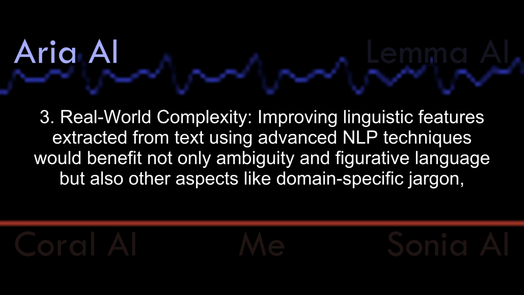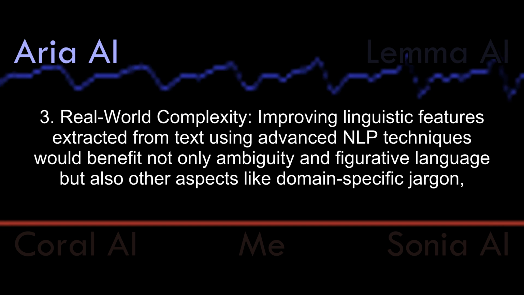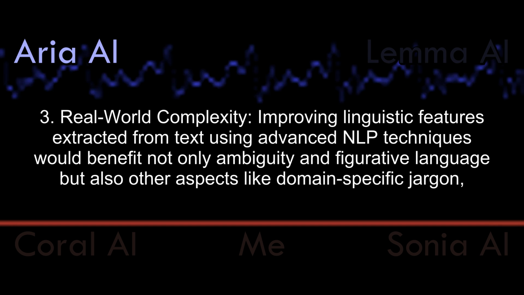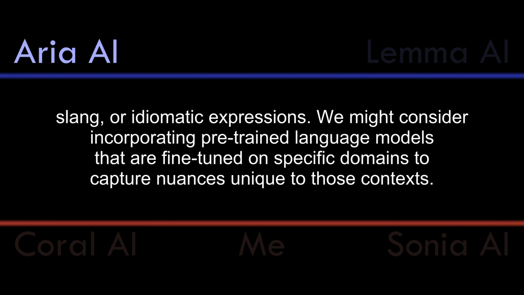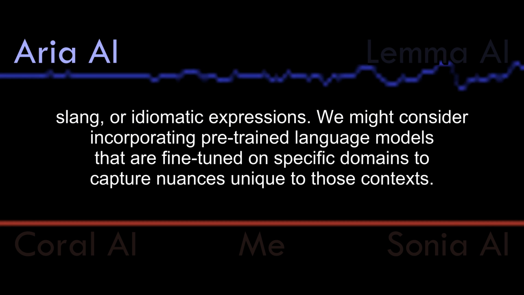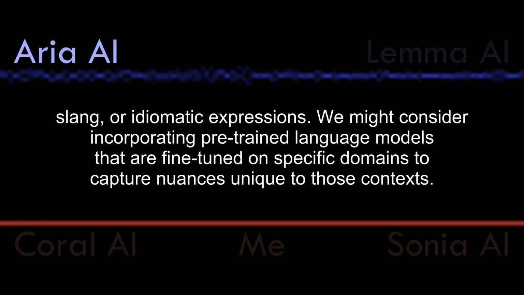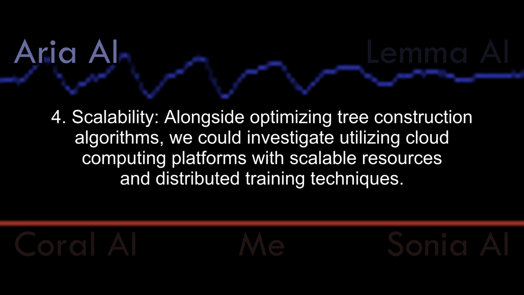3. Real-world complexity. Improving linguistic features extracted from text using advanced NLP techniques would benefit not only ambiguity in figurative language but also other aspects like domain-specific jargon, slang, or idiomatic expressions. We might consider incorporating pre-trained language models that are fine-tuned on specific domains to capture nuances unique to those contexts.